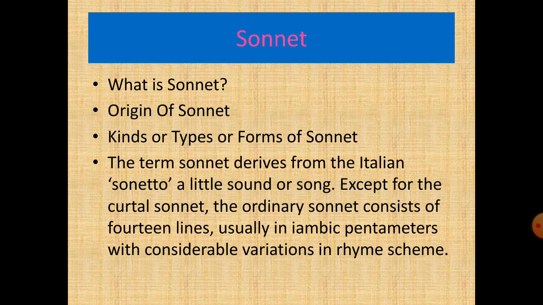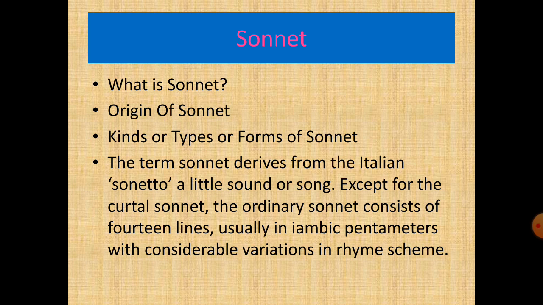There is no fixed birthplace or time of the origin of the sonnet, but many scholars assume that the form evolved in Italy in the latter half of the 13th century.